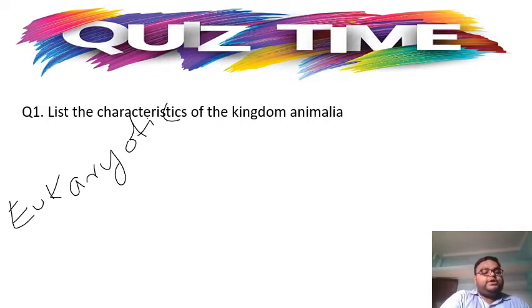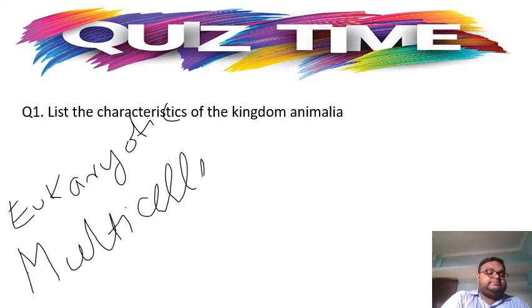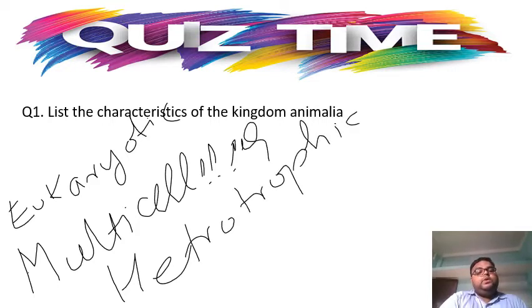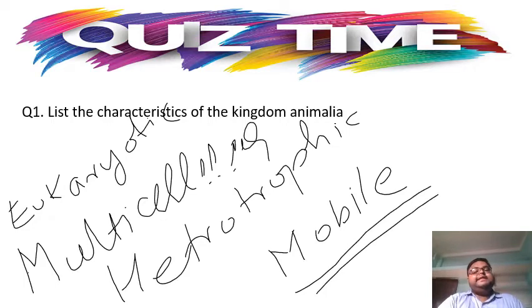They are multicellular. They are heterotrophic. And what more can we say? They are mobile. So these are some of the characteristics of kingdom Animalia. Now let's move ahead.